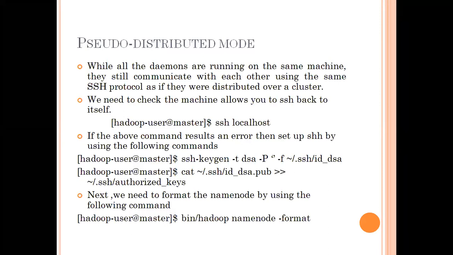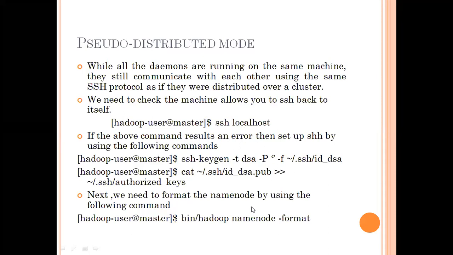Generally in the master place, your number along with IT 13 or IT 17 will come. Once it is the localhost, or once we are logged in properly to the lab, it will show here. If the above command results in an error, then set up your SSH as follows. If you are getting any error, the localhost is not set up properly, and there are error commands. There are SSH key codes, and by these codes we get verified.